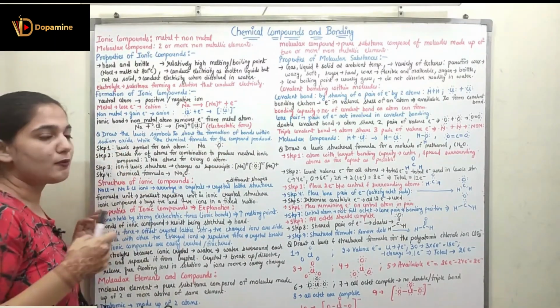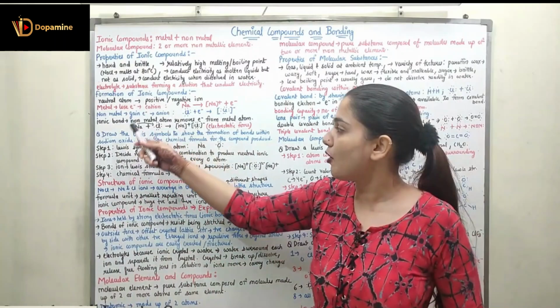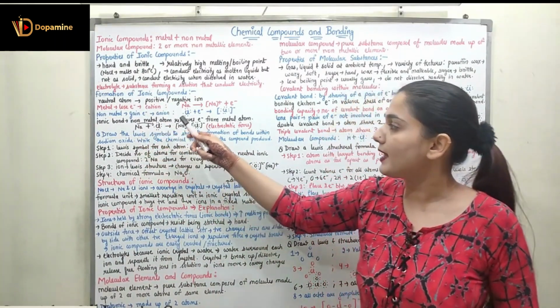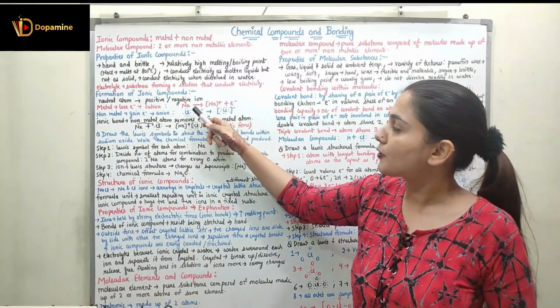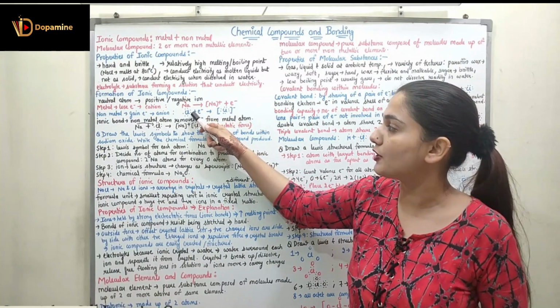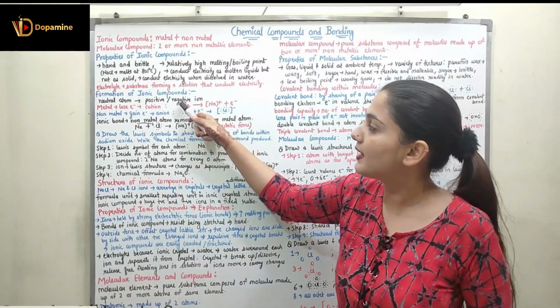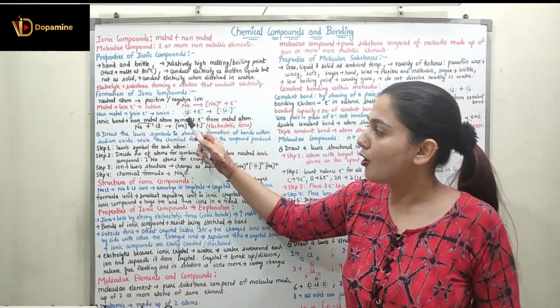Now, ionic bond. What is an ionic bond? An ionic bond is a bond formed when a non-metal atom removes an electron from a metal atom. Sodium has a tendency to lose an electron, and chlorine has a tendency to gain an electron. So Cl can gain the electron from sodium, and we form a bond in this process.